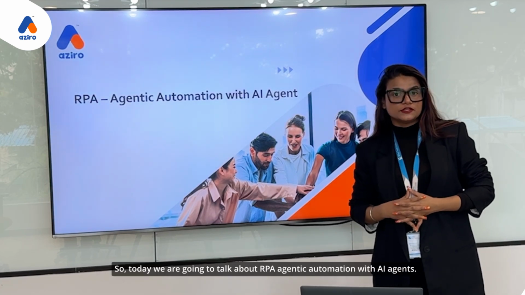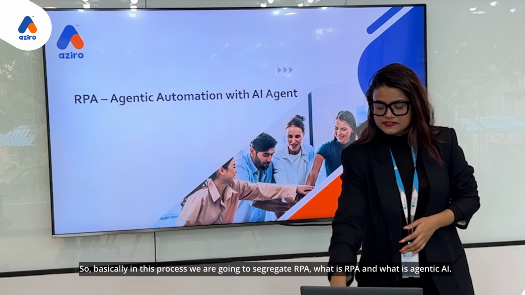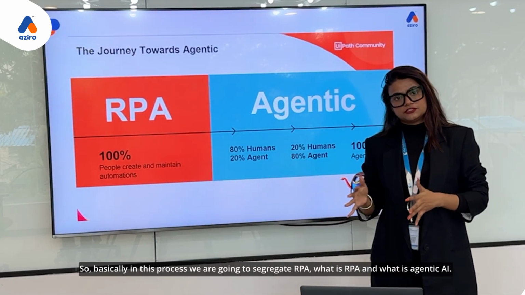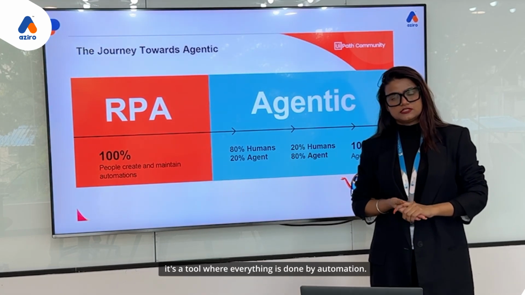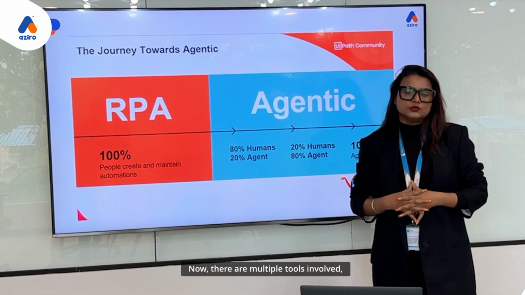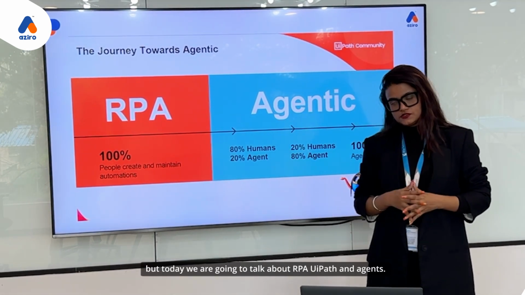Today we are going to talk about RPA agentic automation with AI agents. Basically, in this process we are going to segregate what is RPA and what is agentic AI. RPA is nothing but robotic process automation. It's a tool where everything is done by automation. There are multiple tools involved, but today we are going to talk about RPA UiPath and agents.